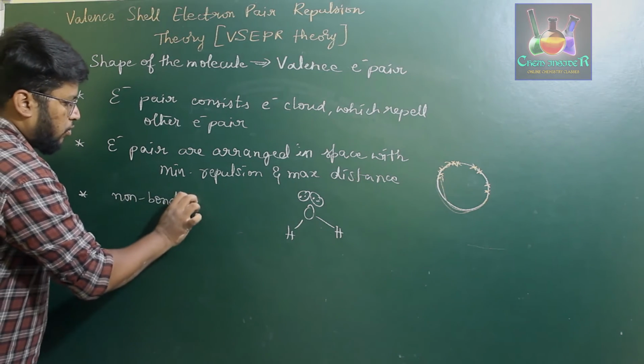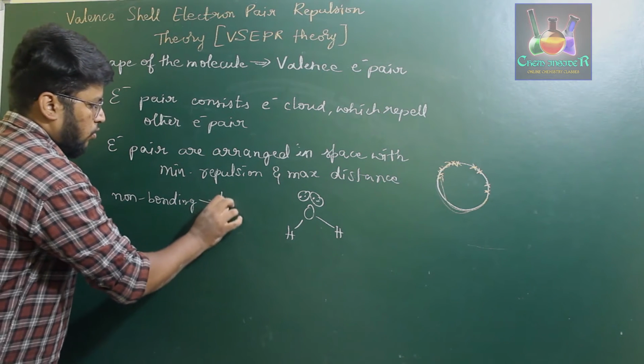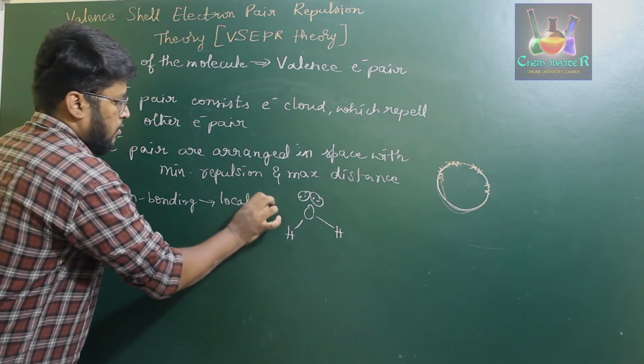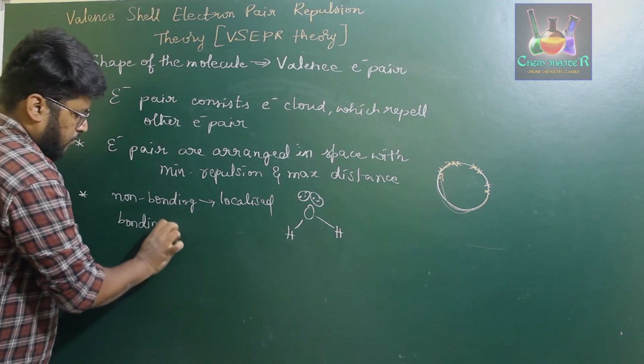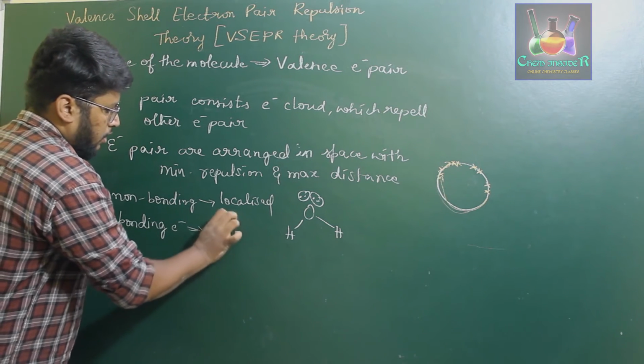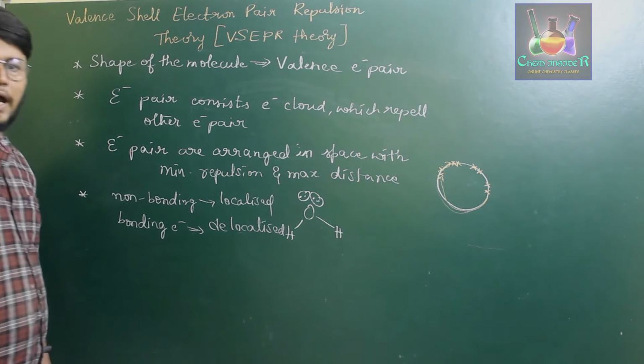Localized means they will not move from one position to another. Non-bonding electrons are localized, whereas bonding electrons are delocalized. Delocalized means they will be moving around two or more atoms.